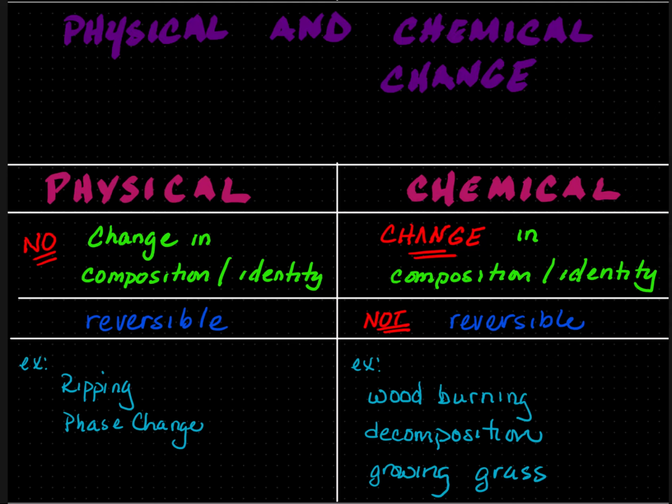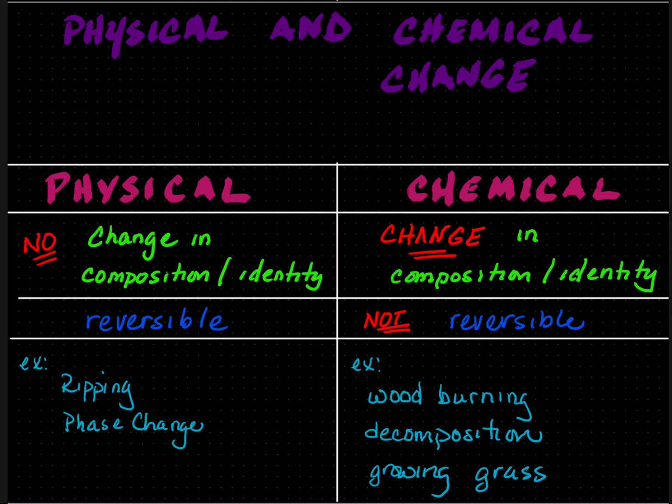A physical change is one in which, before and after, there is no change in composition or identity, and it is reversible. So for example, if I rip a piece of paper in half, the paper itself before and after are the same. It is made up of pulp. I could put the paper back to its original state by taping it together. The composition of the paper did not change.